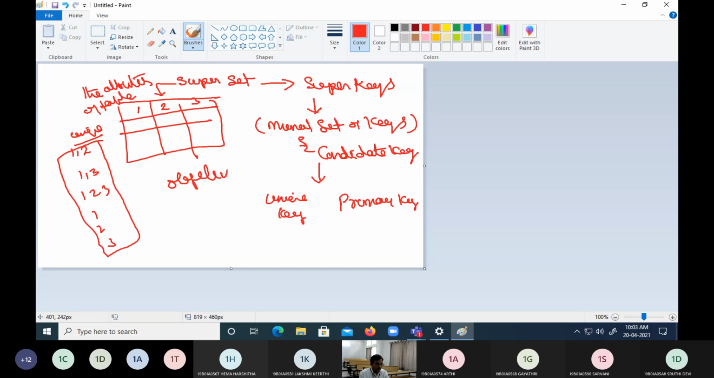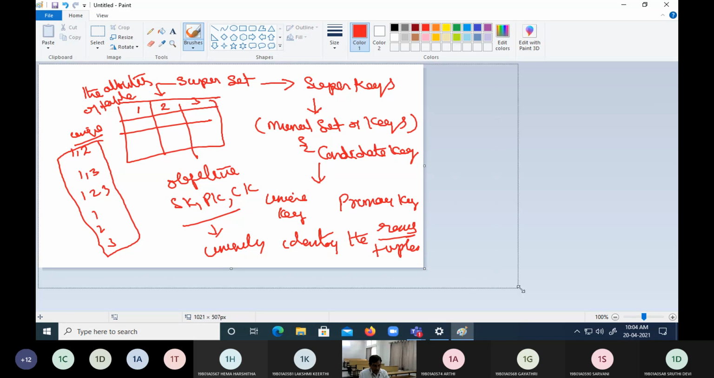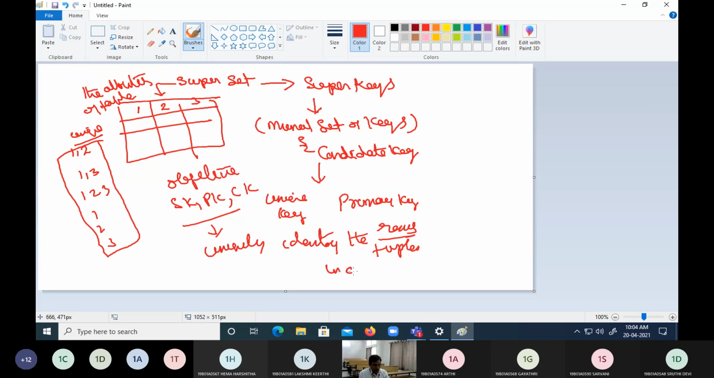The objective of a super key, the objective of a primary key, the objective of a candidate key was to uniquely identify the rows or tuples in a table. So this was the primary intention.